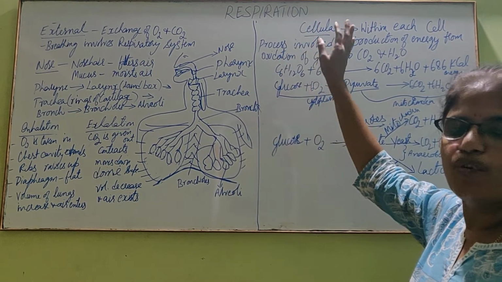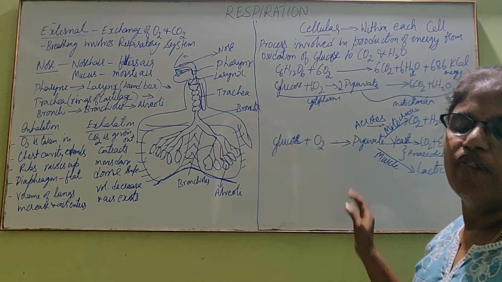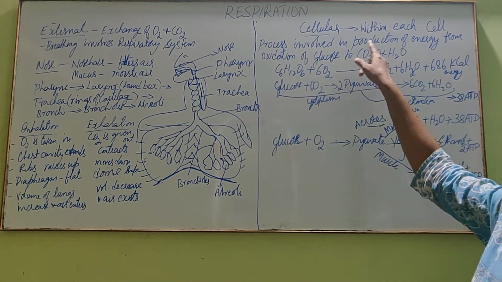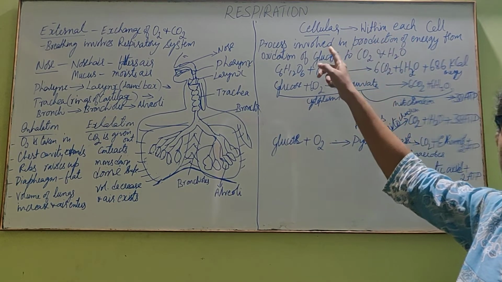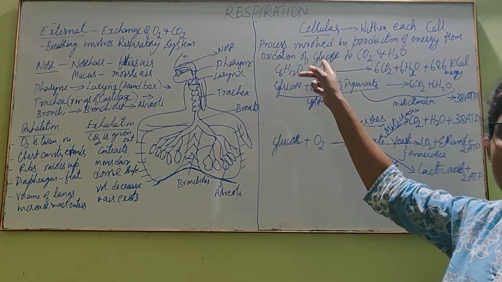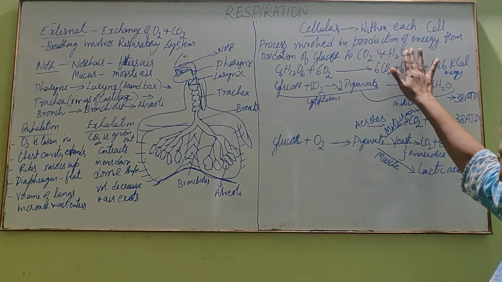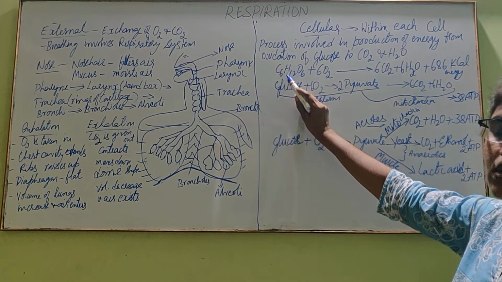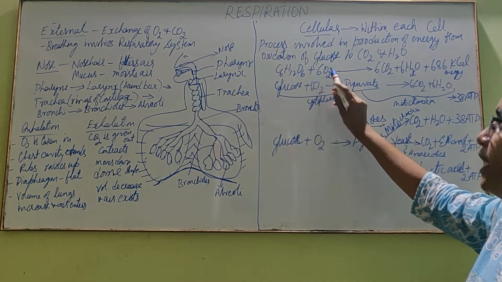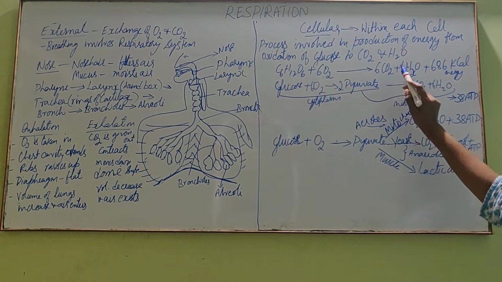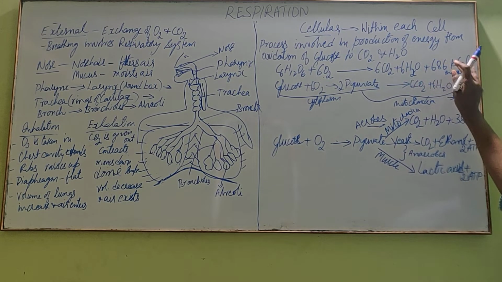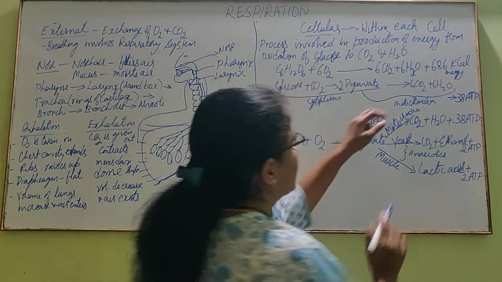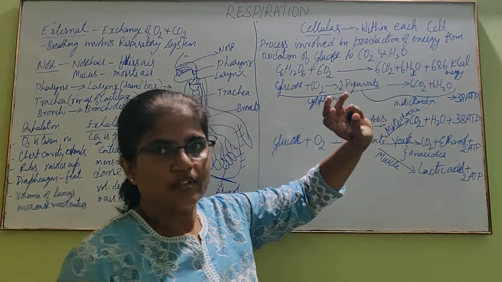What is cellular respiration? It is a process of obtaining energy from the oxidation of glucose to carbon dioxide and water. Glucose gets oxidized in the presence of oxygen to carbon dioxide and water to give energy. This is the equation. See, glucose in the presence of oxygen gives out carbon dioxide, water, and it releases 686 kilocalories of energy. Okay, 686 kilocalories of energy it will release.